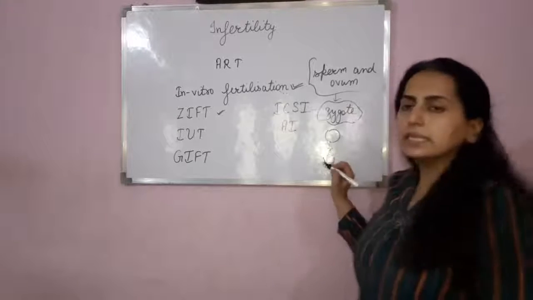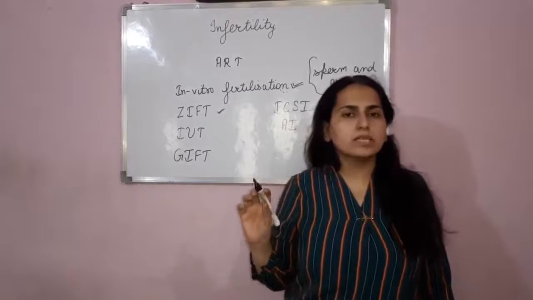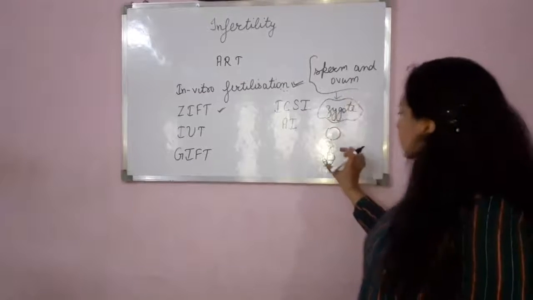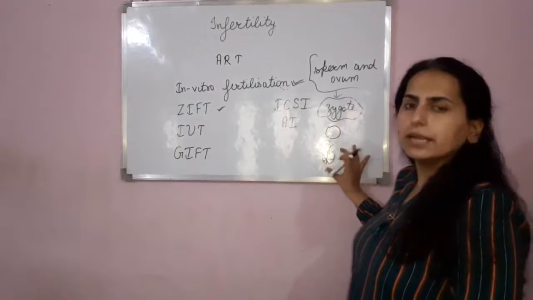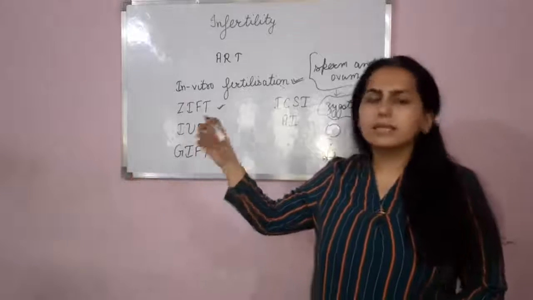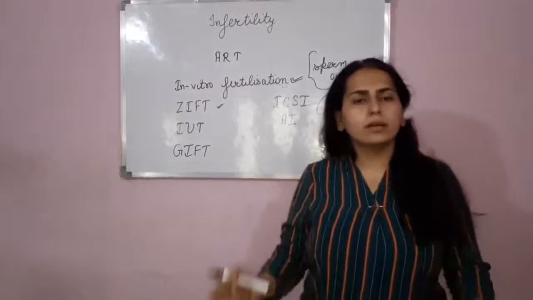These 8 cells are known as blastomeres. If either the zygote or the embryo at this 8 cell stage is transferred into the fallopian tube, it is known as ZIFT, that is zygote intrafallopian transfer.